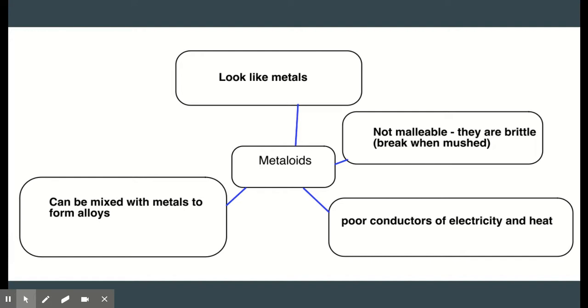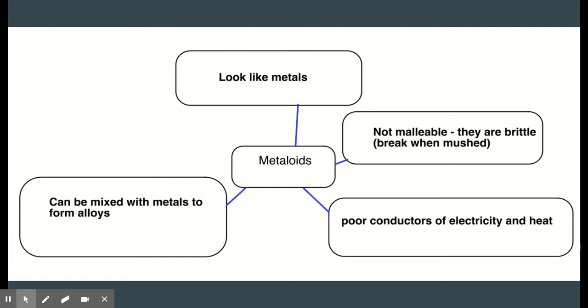So next up, we're going to talk about the metalloids. The metalloids, they look like metals. If you were to look at them, you find a rock of it, you're going to say, that's a metal. Why? Well, because they're gray or shiny and things like that. However, metalloids are not malleable. So if you find something and you want to find out if it is a metalloid or a metal, you hit it with a hammer. If it breaks into little pieces, like glass almost, that's going to tell you it's probably a metalloid. All right. If it smashes and flattens out, then that's going to be a metal.